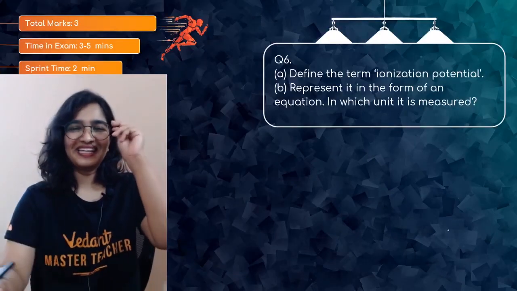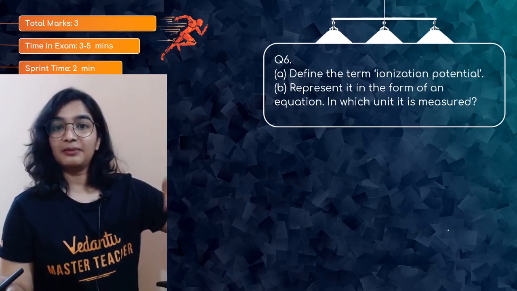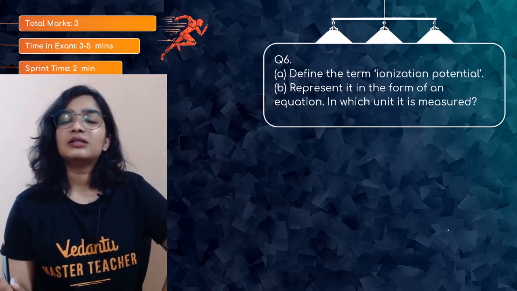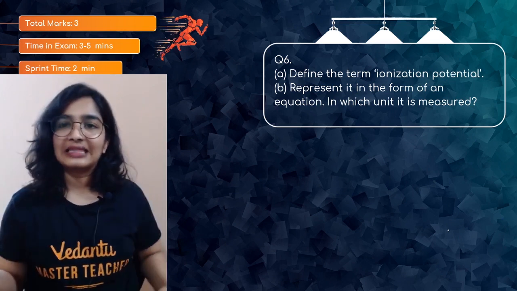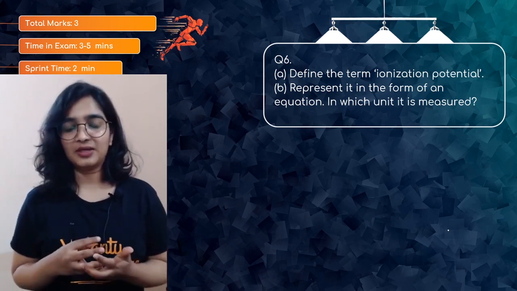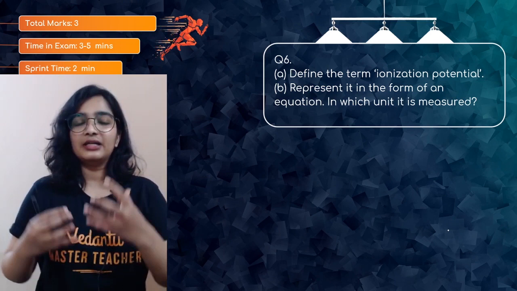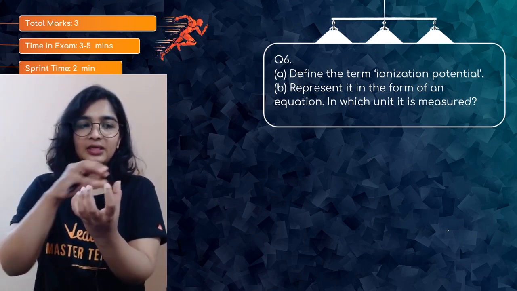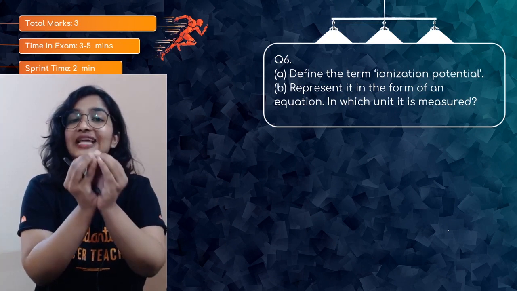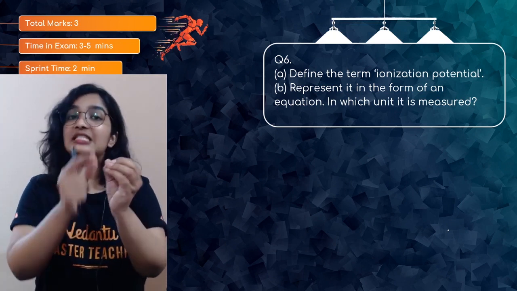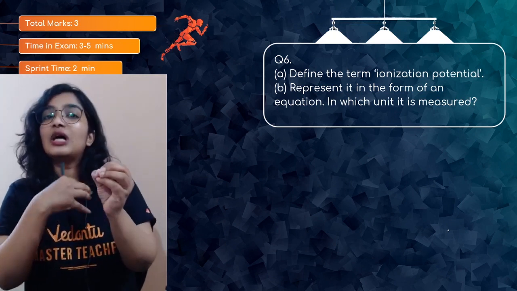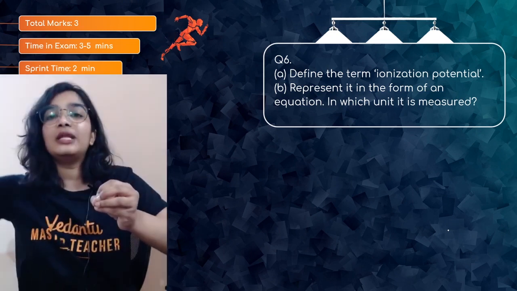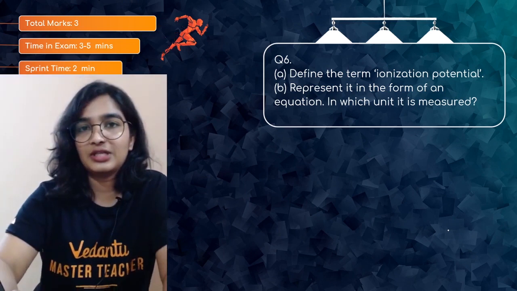Okay. So question number 6. This is for 3 marks. Define the term ionization potential. Say it is enthalpy, energy. So how can you define it? When I have to remove an electron, it should be an isolated atom in its gaseous state. The amount of energy which I have to put to remove an electron is what is ionization enthalpy.